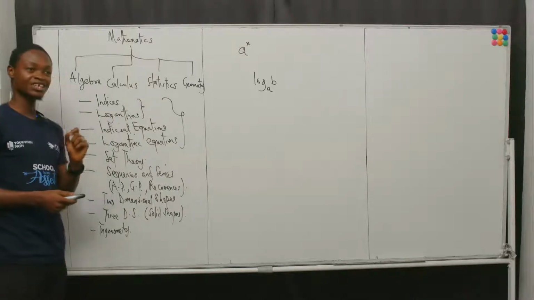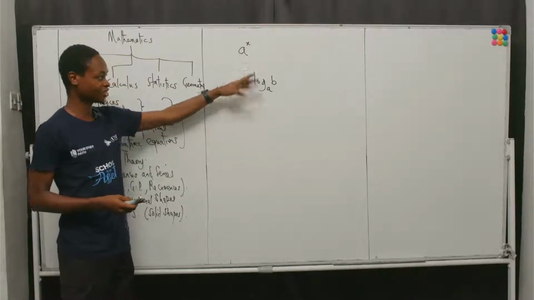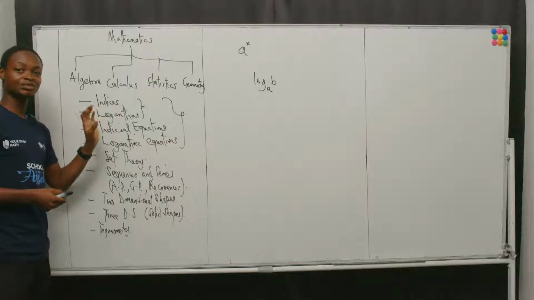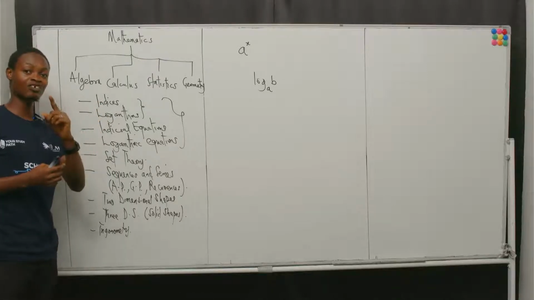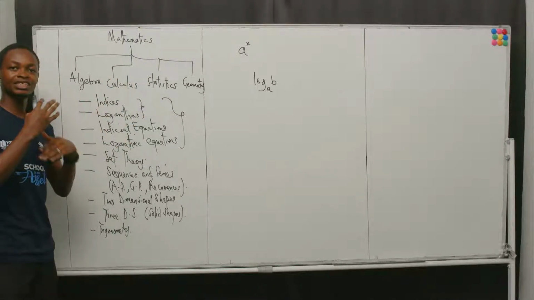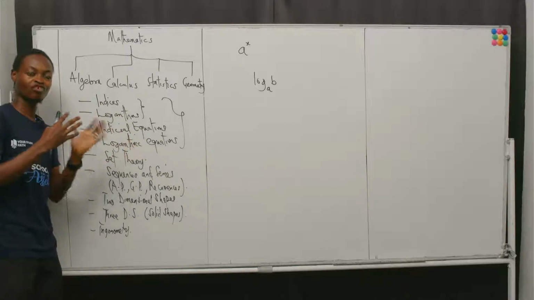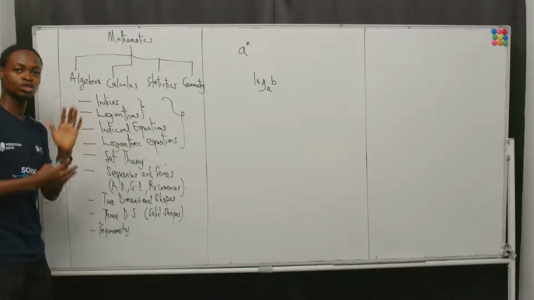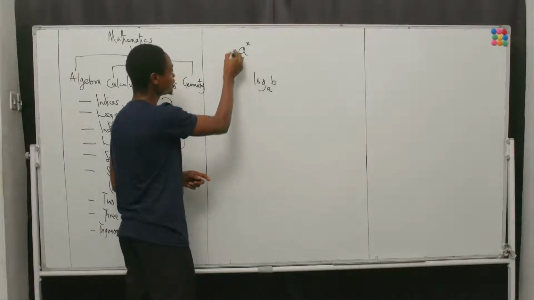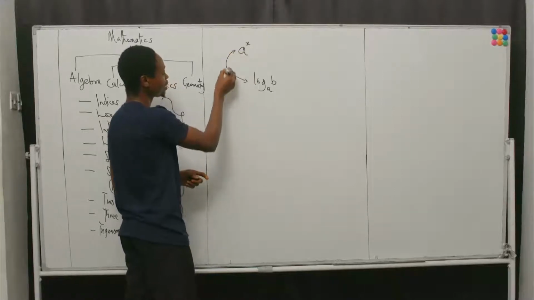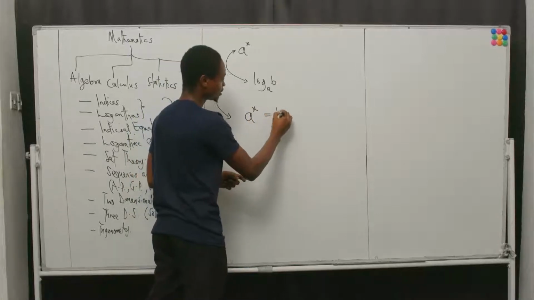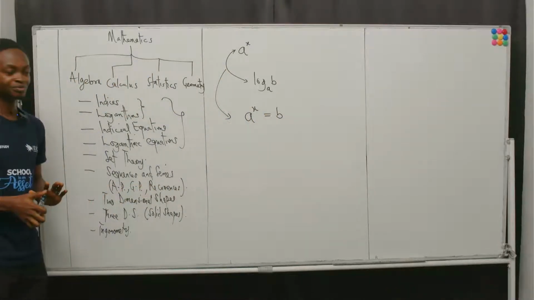Now, at first, of course, they look distinct, which means they don't seem to have anything to do with one another. However, the biggest similarity that exists between indices and logarithms is the fact that an expression can be immediately converted from an indicial look to a logarithmic look. How? Between indices and logarithms, there is a relationship expressed simply as a raised by x is equal to b.